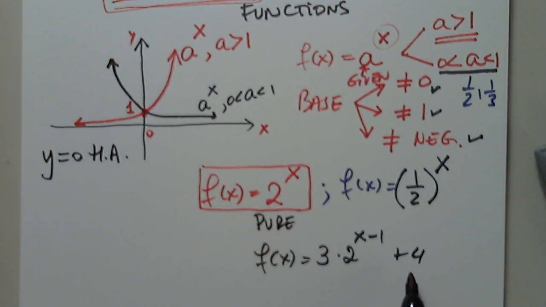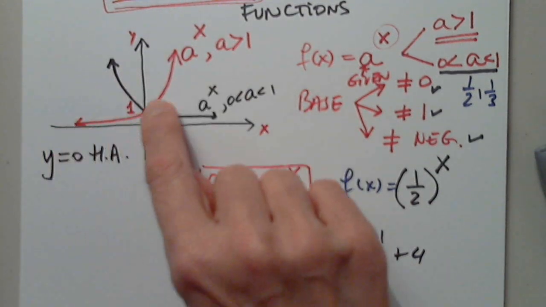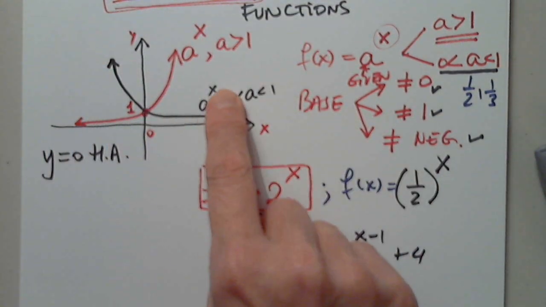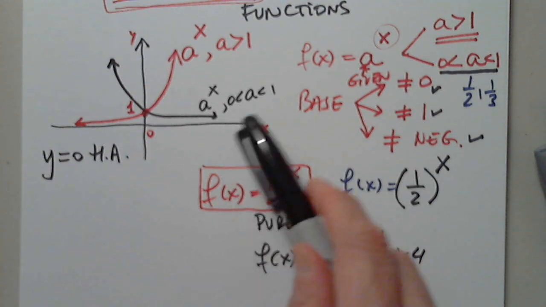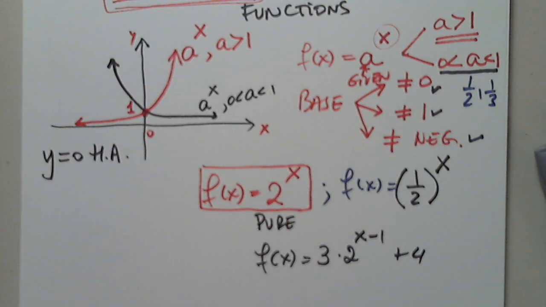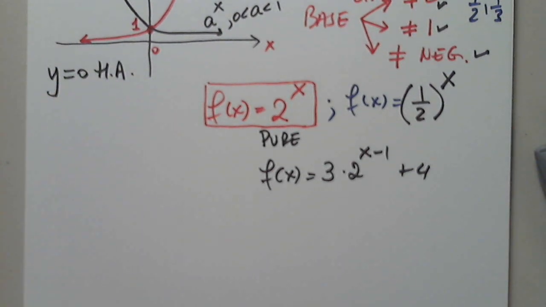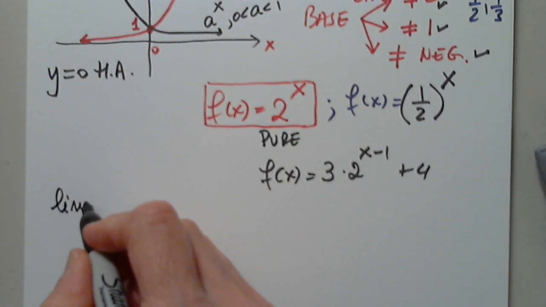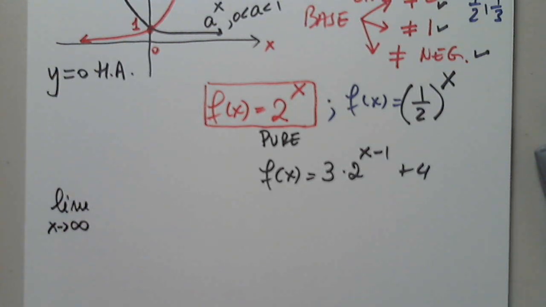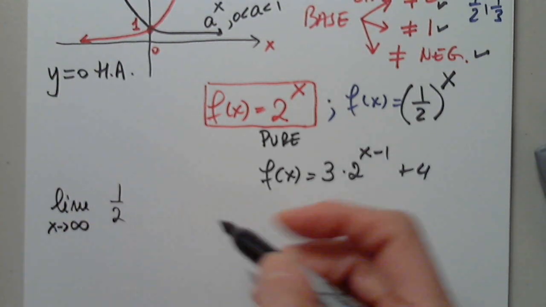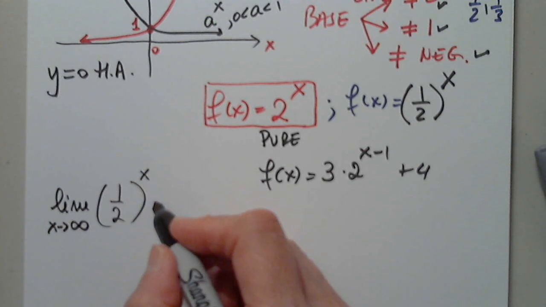These have other horizontal asymptotes. This will have a different horizontal asymptote. But for the pure ones, just base to x, when a is between 0 and 1 or greater than 1, there is a horizontal asymptote at y equals 0. Okay, good. So now if we are asked, for example, the limit as x approaches infinity of 1/2 to the x,